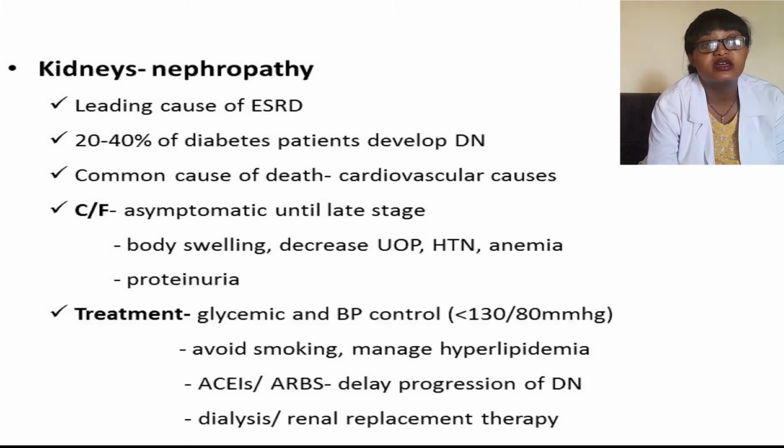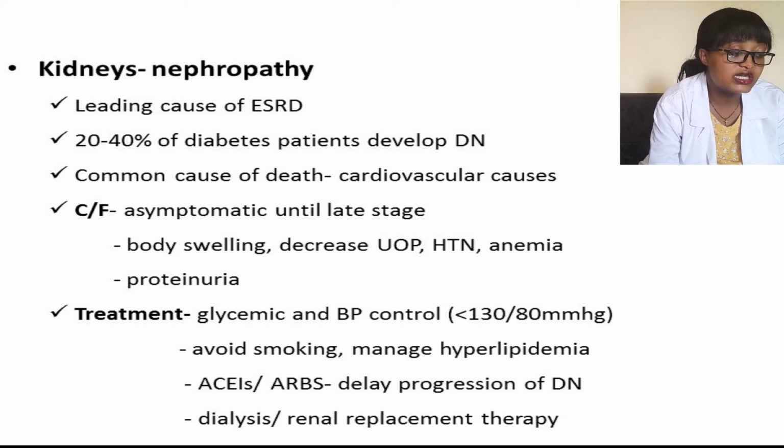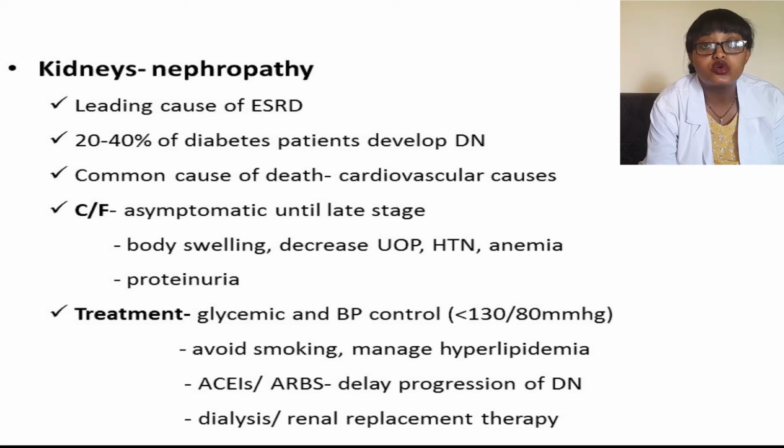Treatment is addressing the underlying causes: glycemic control and blood pressure control. A target of less than 130/80 millimeters of mercury has been shown to delay the progression of diabetic nephropathy to end-stage renal disease. The other is we should avoid smoking, manage hyperlipidemia, and use drugs like angiotensin converting enzyme inhibitors or receptor blockers, the ACE inhibitors or ARBs, which have been shown to delay the progression of diabetic nephropathy and progression to end-stage kidney disease.